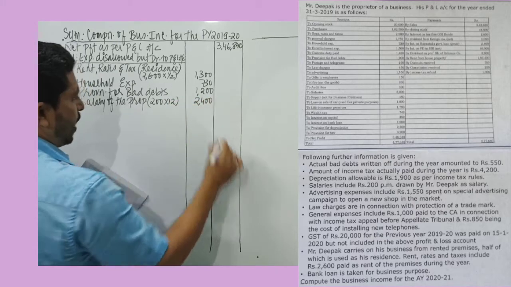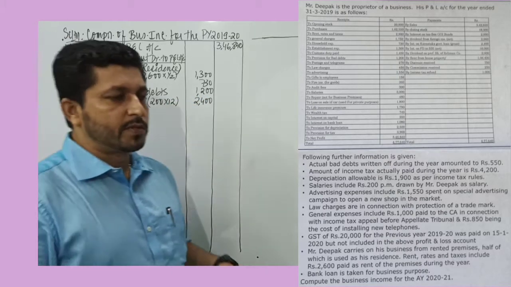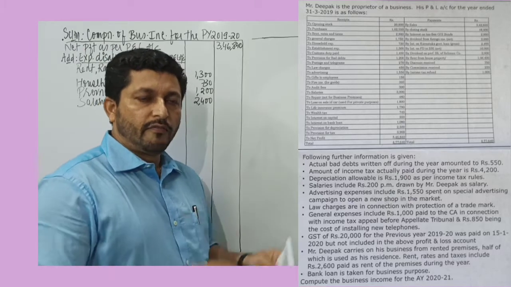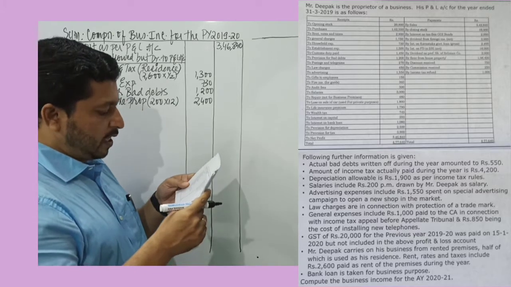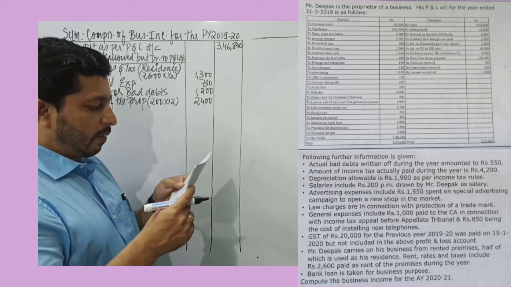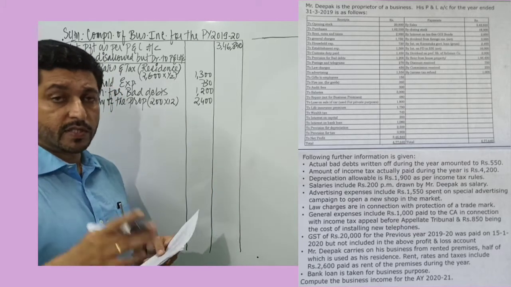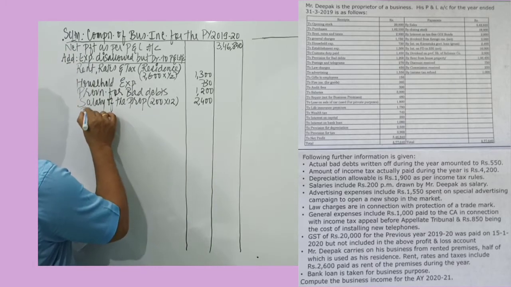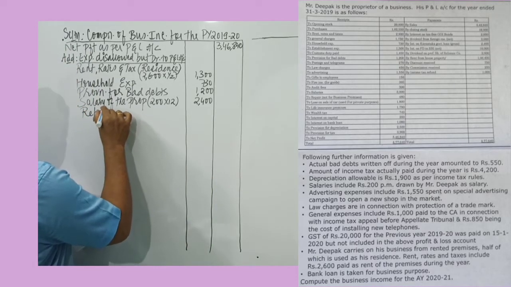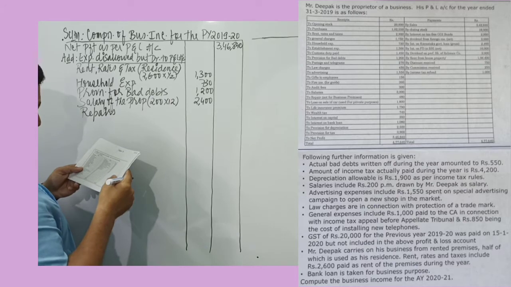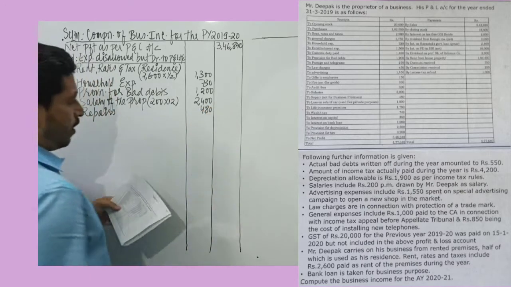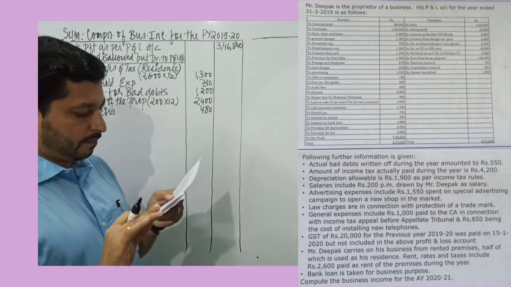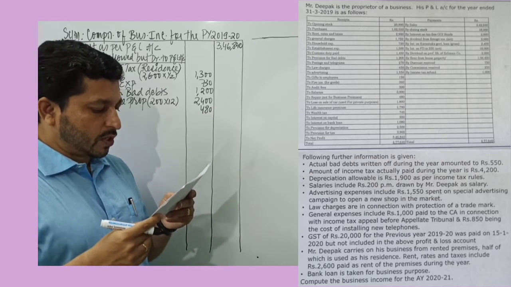2400. So any payment made by the proprietor to himself in the form of salary, in the form of interest on capital, all those are disallowed. It must be added back. Then given repairs, not for business premises is clearly given. So we need to add back repairs because it is not related to business. And repairs amount is given 480 rupees. Repairs is 480.